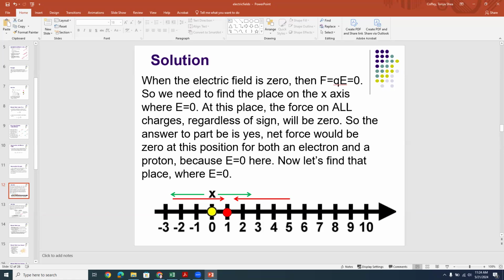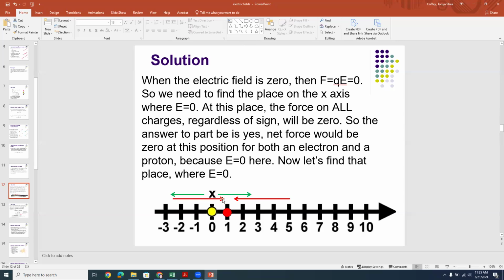So now let's find the place where the electric field is equal to 0. Before I flip slides and go to the one with the solution, let's talk about this conceptually. Would this place where the electric field is 0 be at x greater than 1, between 0 and 1, or for x less than 0? Where would it be? Well, I can tell you where it's definitely not, and that would be between the charges, between 0 and 1.